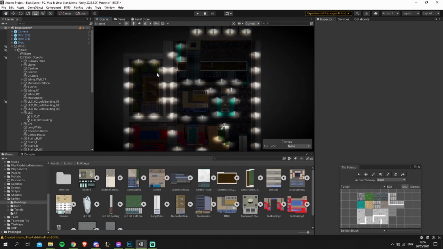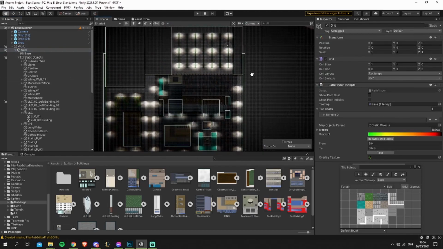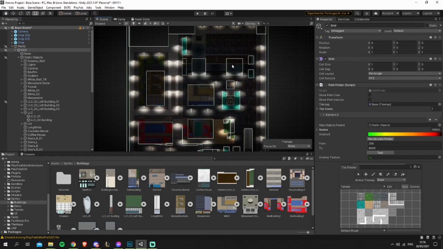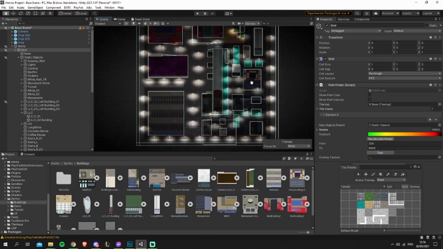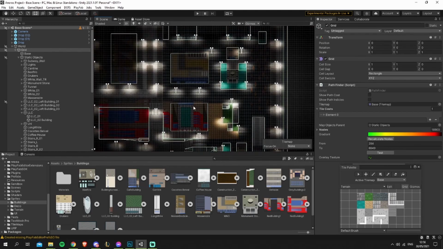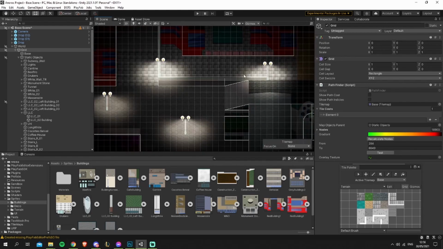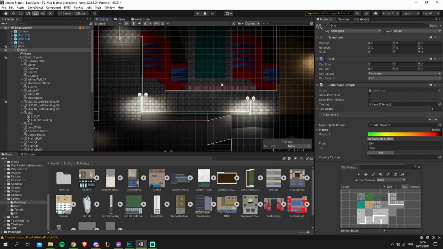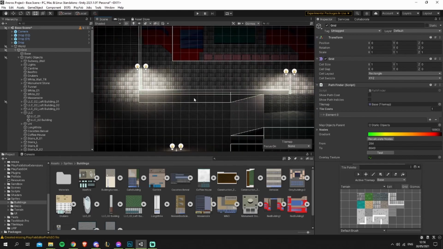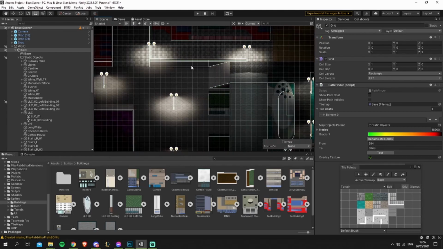And what I also did is I created every single collider that you can see right now, and the colliders are there to make the player and the zombie not be able to go through the buildings and also through the walls that we got, and the players shouldn't pass through.